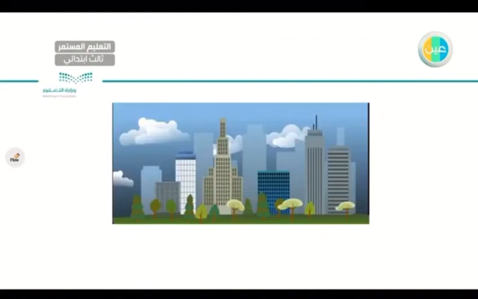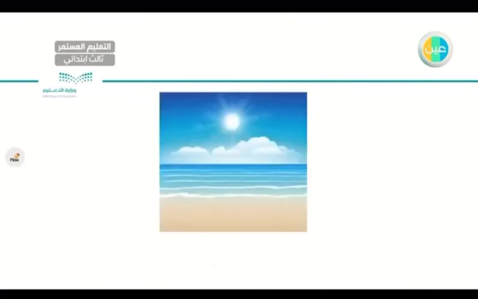How about this one? Not a village now. As you can see, I have buildings and streets. So it is a city. Very good. City. Let's say it one more time. City. Very good. How about this one? We talked about desert, mountain. And we have this in Saudi Arabia. This is a sea. Very good. Let's say it together. Sea.